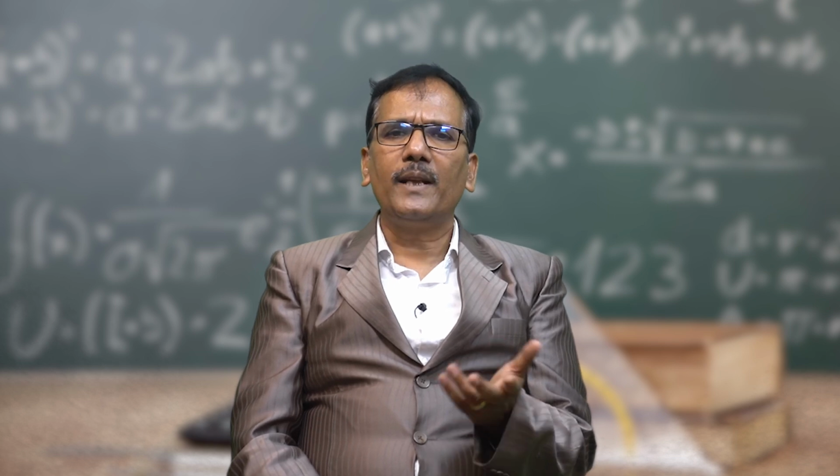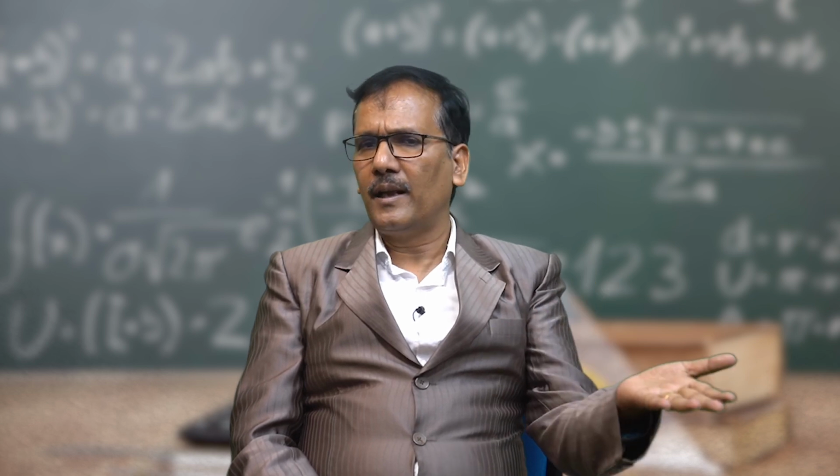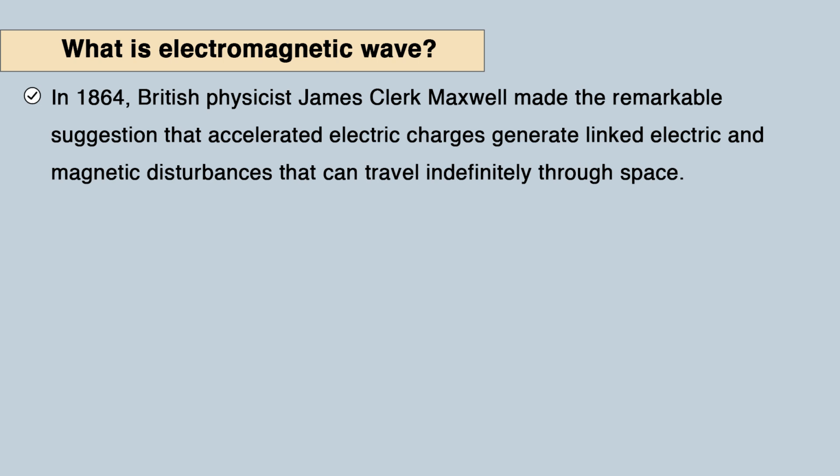But what about an accelerated charge? Because these two properties are of either a charge at rest or a charge moving with constant velocity. So, the behavior of this accelerated charged particle was studied by the British physicist James Clerk Maxwell in 1864, and he made the remarkable suggestion that an accelerated electric charge generates linked electric and magnetic disturbances that can travel indefinitely through space.